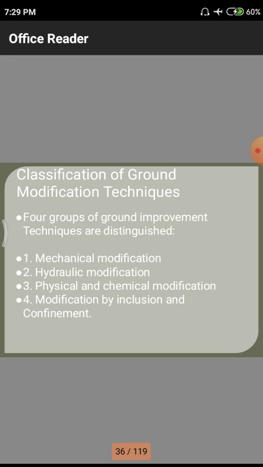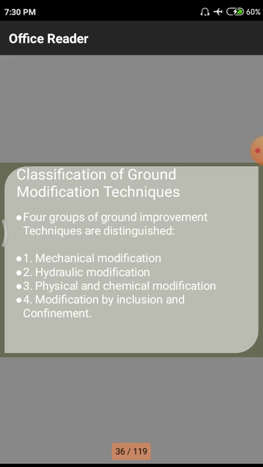Normally these mechanical densification or modification methods are used to densify the particular soil. Densify means to remove the voids and the water present at the ground level and below the ground surface up to some level. For those kinds of properties we are using these mechanical modification techniques. Those come under the modification techniques of ground. First one. Second one we are having is hydraulic modification.